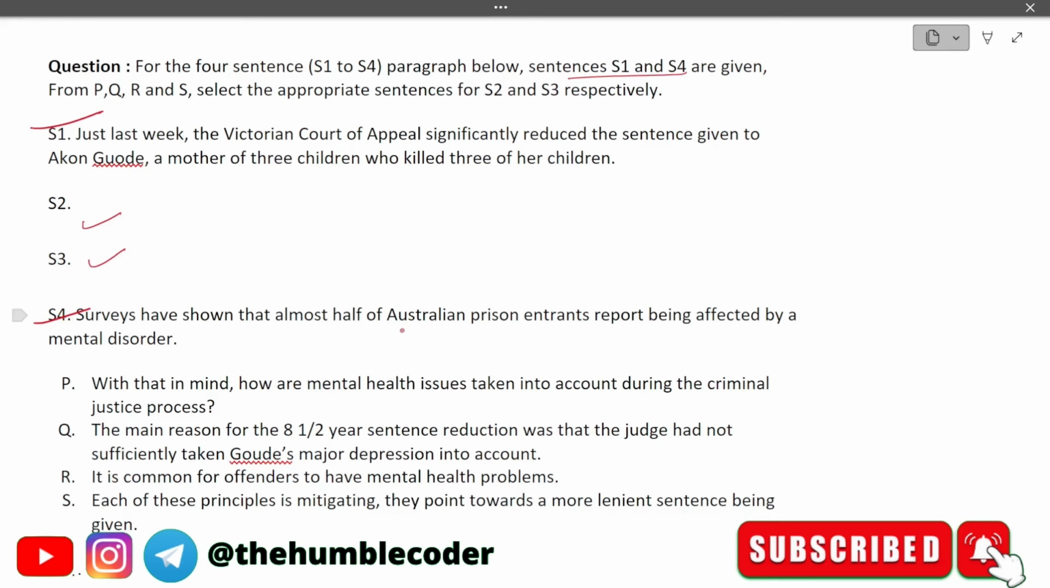Okay. Now let's see what will come in sentence number 2. In sentence number 2, the correct one that will come is this one. The main reason for the 8.5 year sentence reduction was that the judge had not sufficiently taken Goad's major depression into account. Okay. So this will come here. And then what will come next is this one. It is common for offenders to have mental health problems. Okay. And then the sentence will continue. So the correct answer in this case will be QR. Let's move on to the next question.